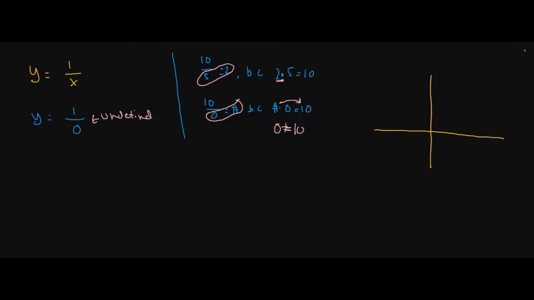So because we have this dilemma, we can't divide by 0, the question becomes, what happens if we get really close to 0? Let me start fresh over here. Let's say we have our equation y is equal to 1 over x. What happens if we get really close to 0? We know we can't ever divide by 0, we already did that, but what if we try getting really close to it?